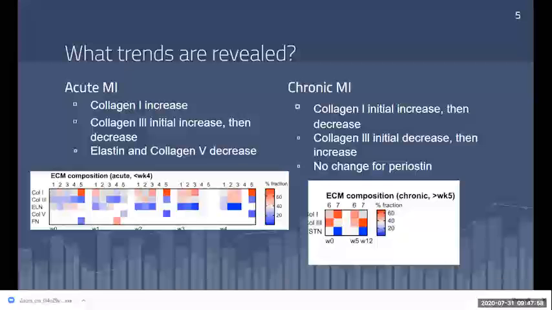And for chronic myocardial infarction, finding data was really difficult, but based on what I have, collagen 1 seems to increase after 5 weeks, but decrease after 12 weeks, while collagen 3 decreased after 5 weeks, but increased after 12 weeks. So it's like the opposite. And finally, periostin doesn't seem to change from the base time after 12 weeks.